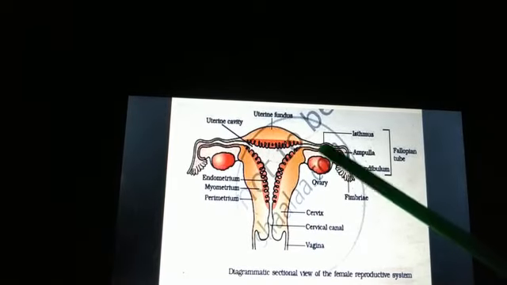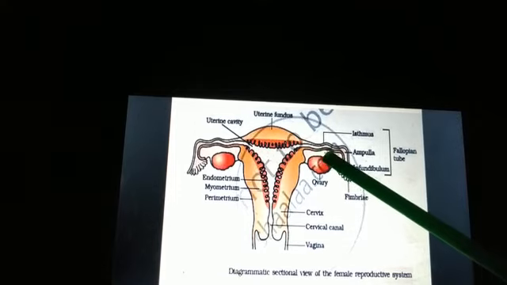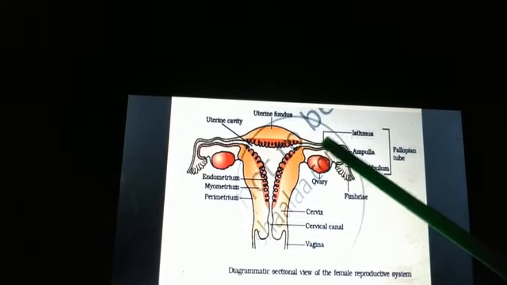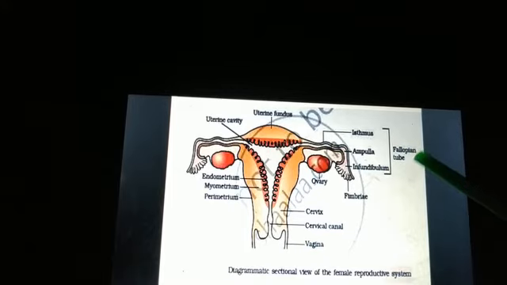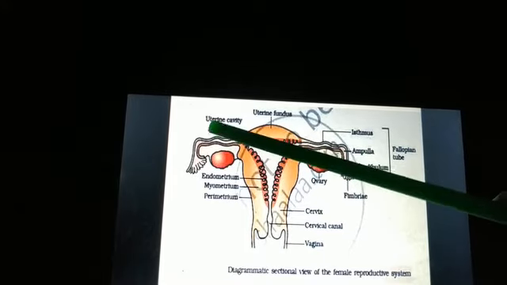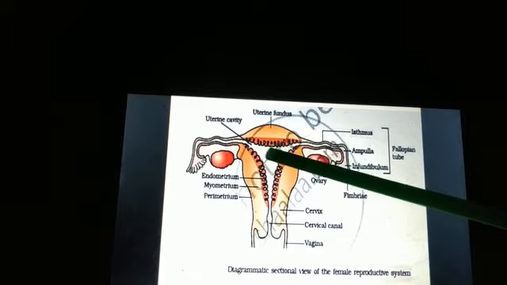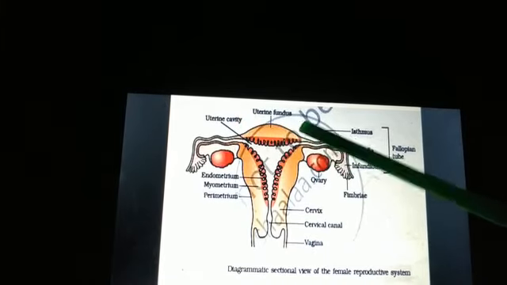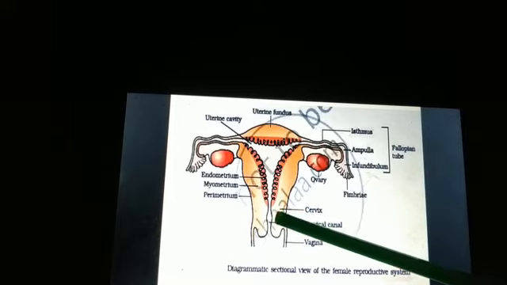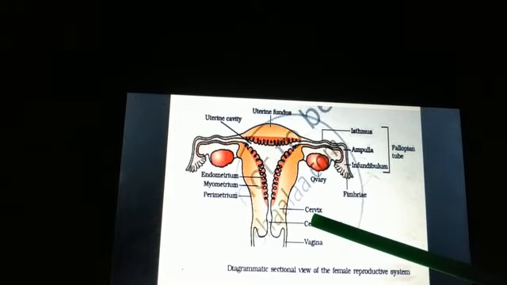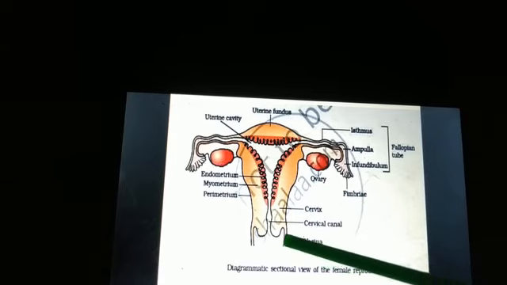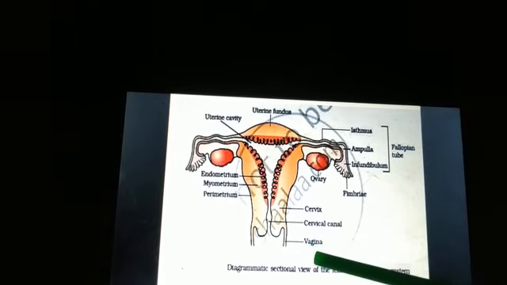See the diagram. This is the ovary. This part, this hole, is our fallopian tube. This is our uterine cavity. This part is the cervix that will separate the uterus from the vagina, and this part is the vagina.